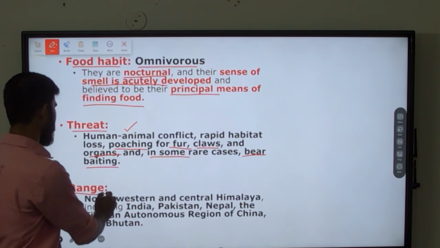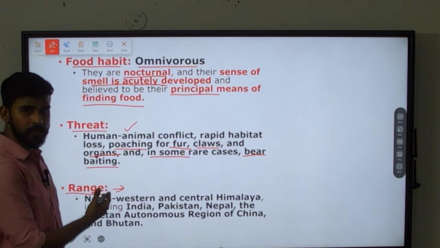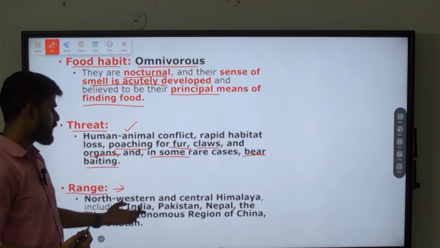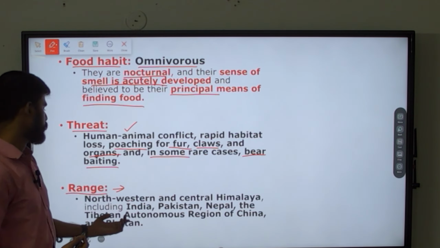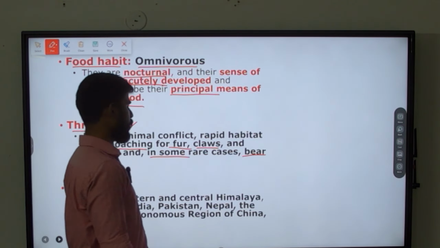That is important. And what is the range in which it is found? Where all can you find this Himalayan brown bear? Northwestern and central Himalayan regions, including India, Pakistan, Nepal, Bhutan, and Tibetan Autonomous Region of China.